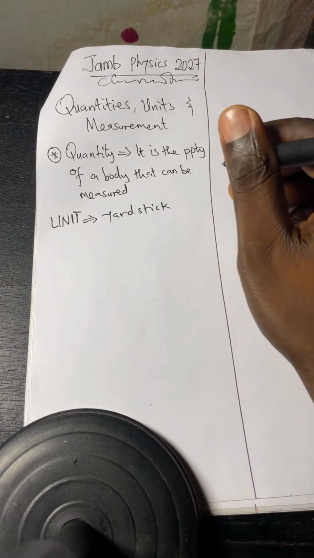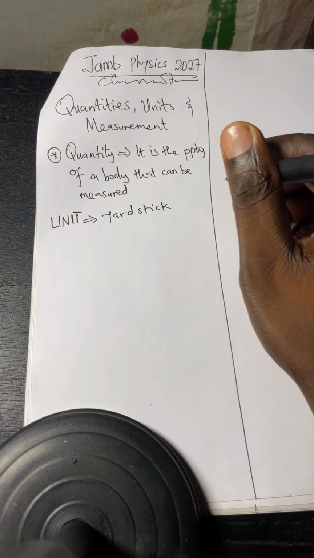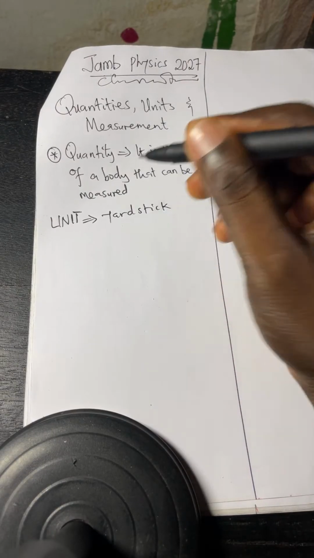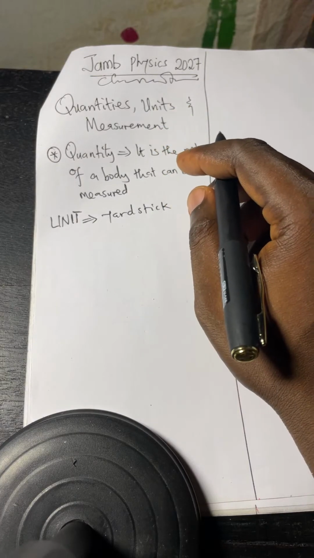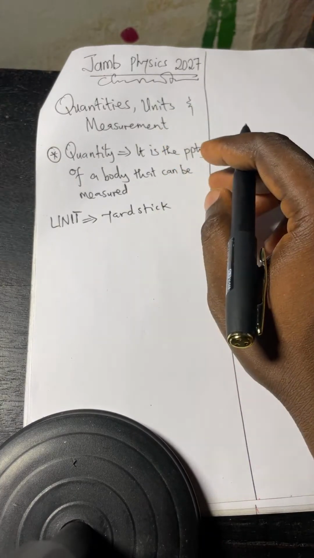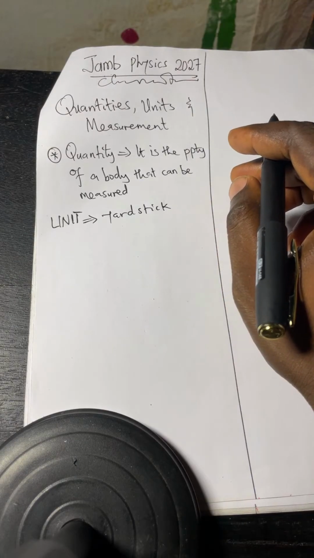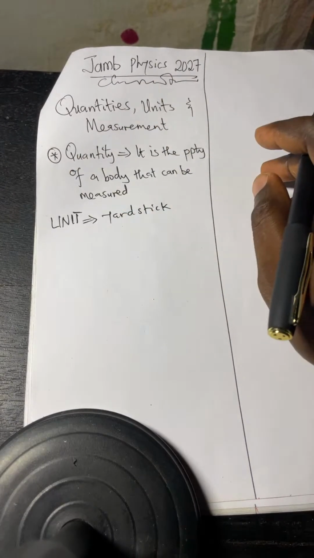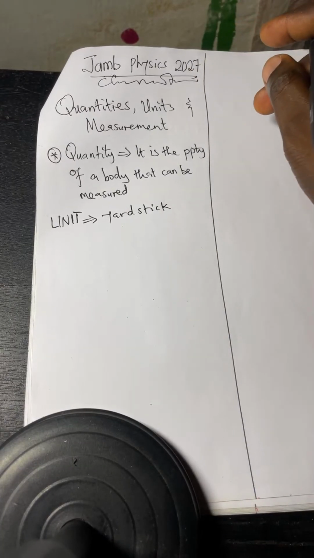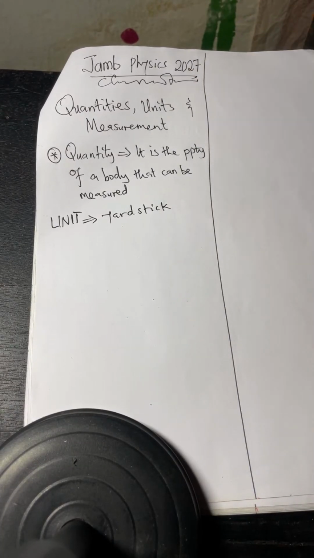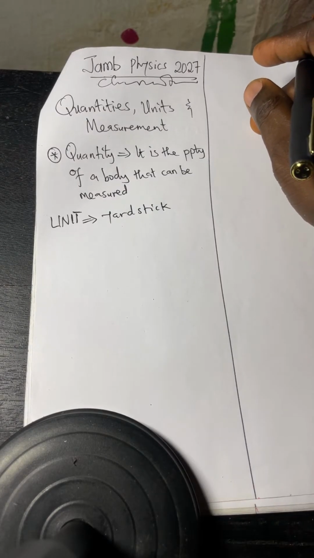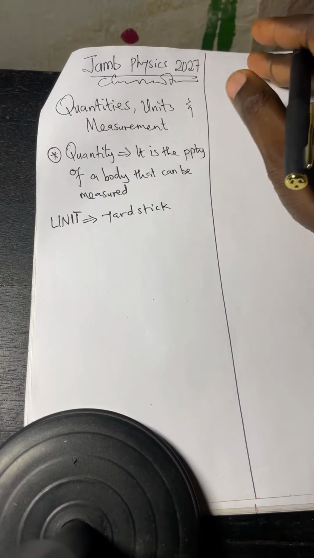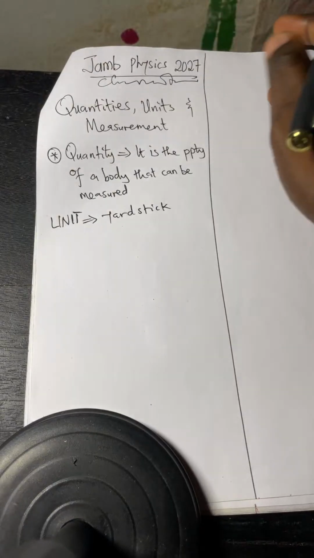And that is why the person who makes measurement of a quantity is taken to have full knowledge of what he or she is doing. Please take note of this. The reason why we are here is for those of you who are going to be taking any of these exams. It mustn't just be JAMB, it can be WAEC, it can be NECO, this forthcoming one that is 2027. Don't think it is too early. Early preparation is the key. Start on time so that you can dust your syllabus to and fro, and that settles it.